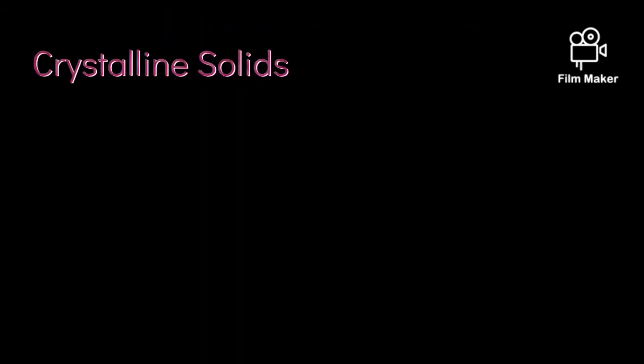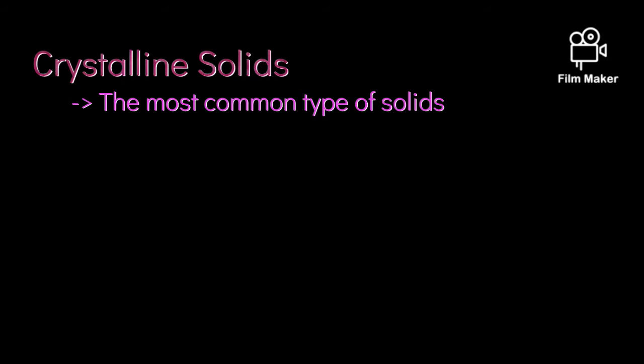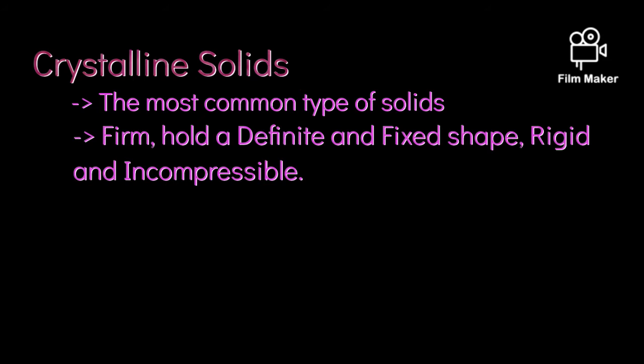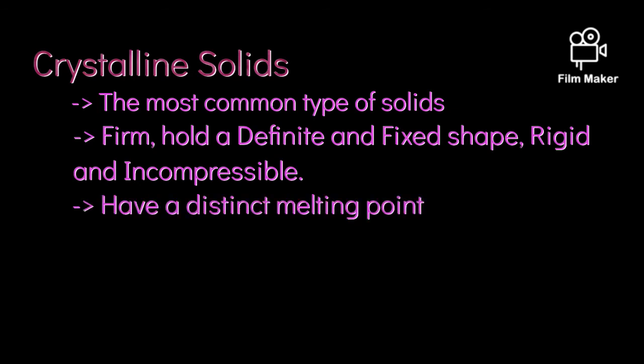Crystalline solids, or crystals, are regarded as true solids. These are the most common type of solids. Their characteristics are what we associate solid with. They are firm, hold a definite and fixed shape, are rigid and incompressible. They generally have geometric shapes and flat faces. Also, crystalline solids have a distinct melting point.